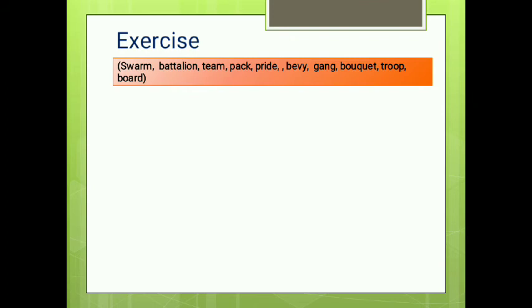Okay, swarm, battalion, team, pack, pride, bevy, gang, bouquet, troop, and board.